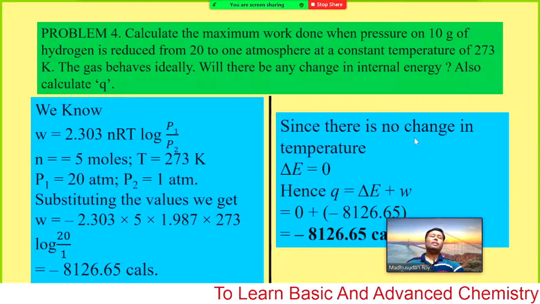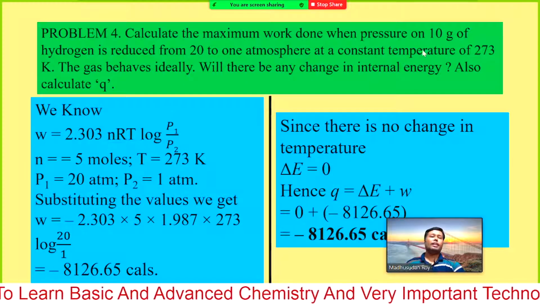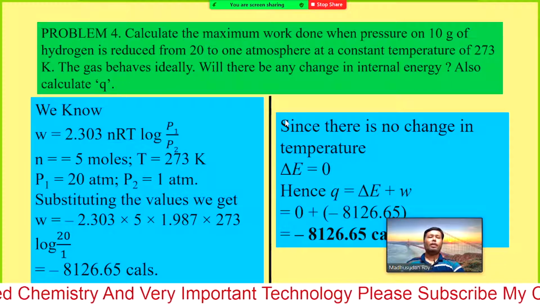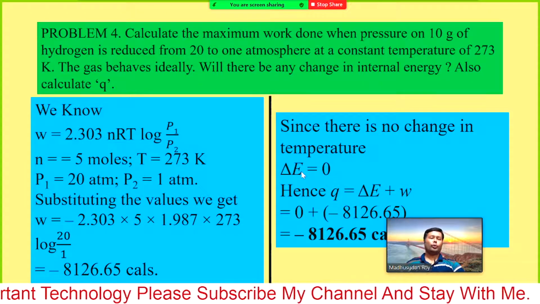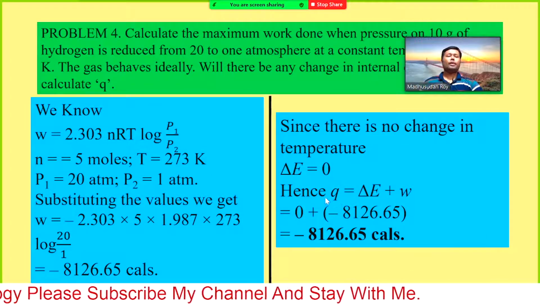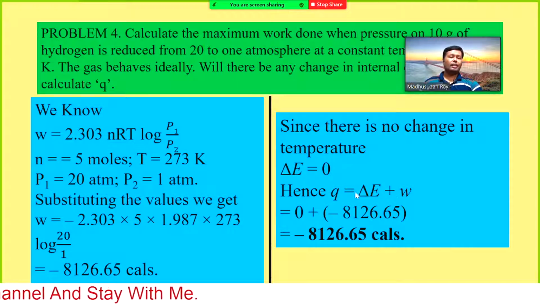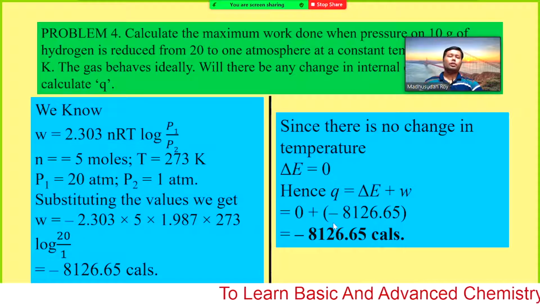Since there is no change in temperature, that means it is an isothermal process. You have mentioned at constant temperature, so the process is isothermal, and there is no change in temperature. So, delta E would be 0. Hence, Q equals delta E plus W, or delta E equals Q minus W. Just rewrite the form whatever you need. Then Q equals delta E plus W, and delta E we have as 0. So what will happen?